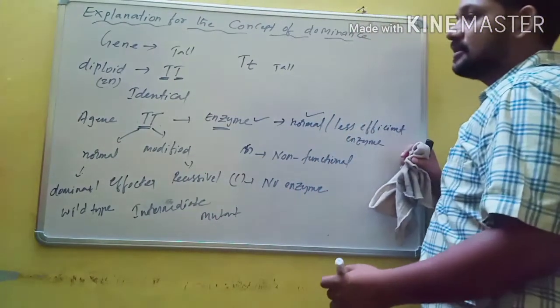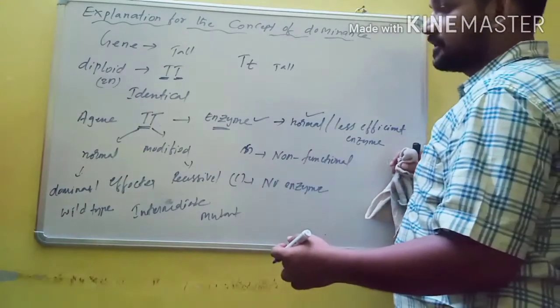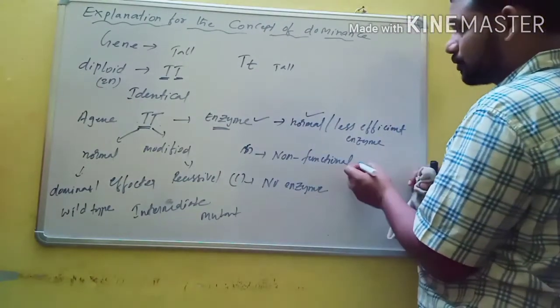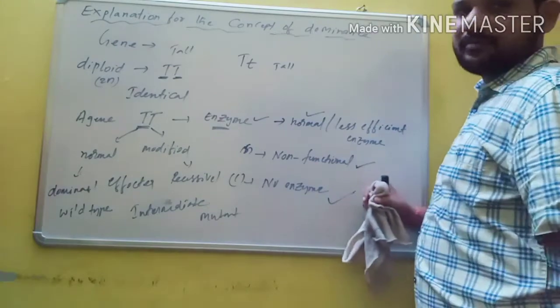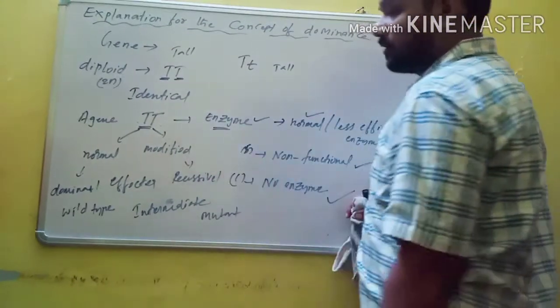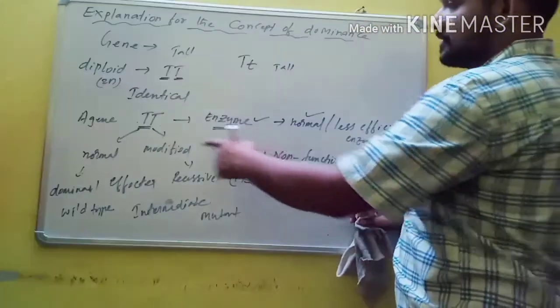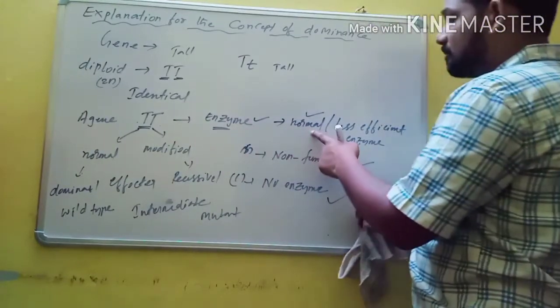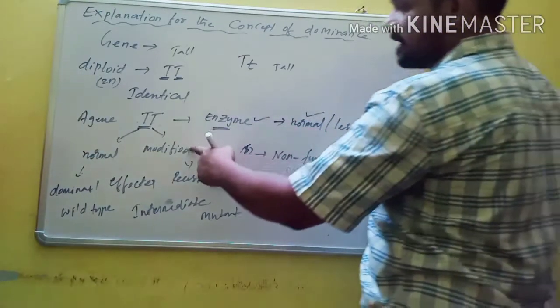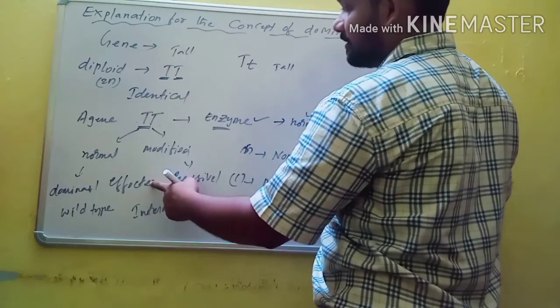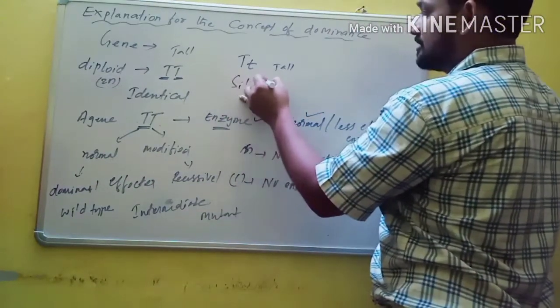It means the recessiveness of the character is due to the non-functional enzyme, or no enzyme at all, produced by the modified allele. So when the modified allele also produces a normal or less efficient enzyme, the phenotype is not affected, as in silent mutations.